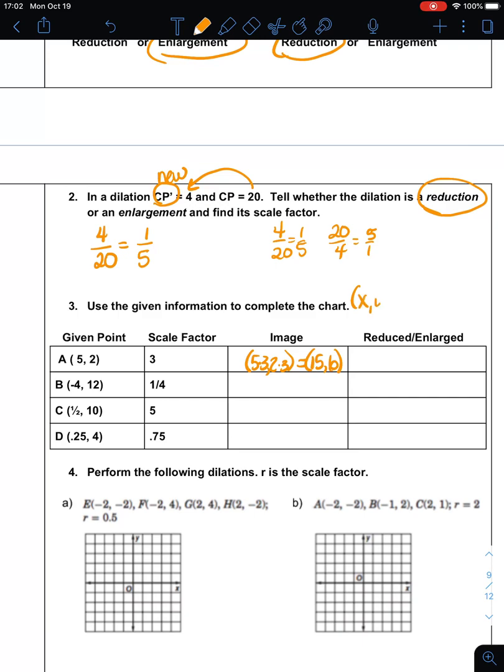So here's the rule. X, Y becomes KX and KY. The multiplier times X and the multiplier times Y. So it's at 15, 6. Obviously, it got bigger, and we also know that the scale factor is bigger than 1, so it is enlarged.